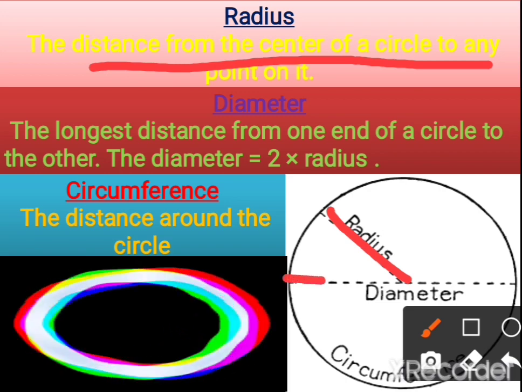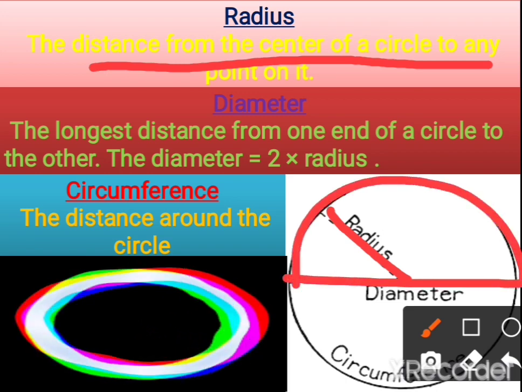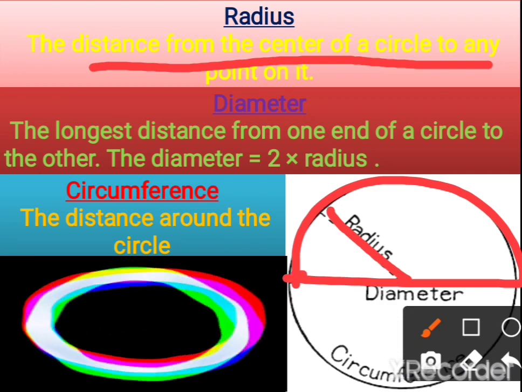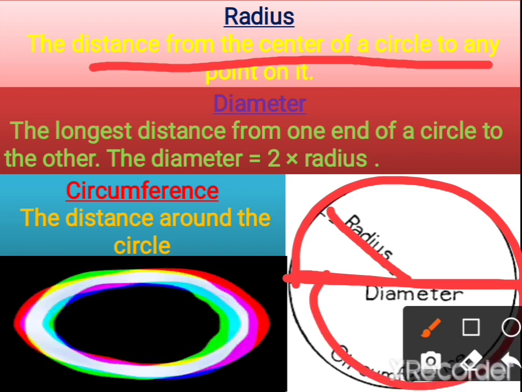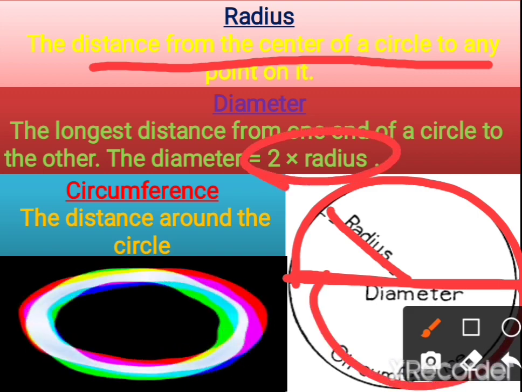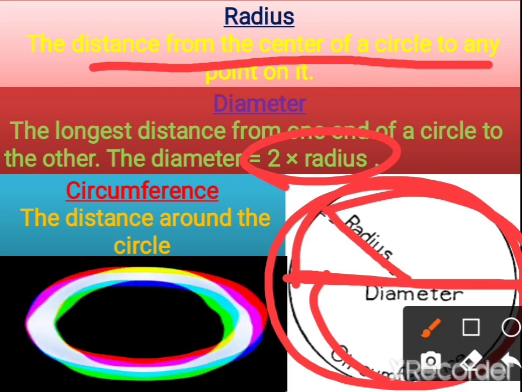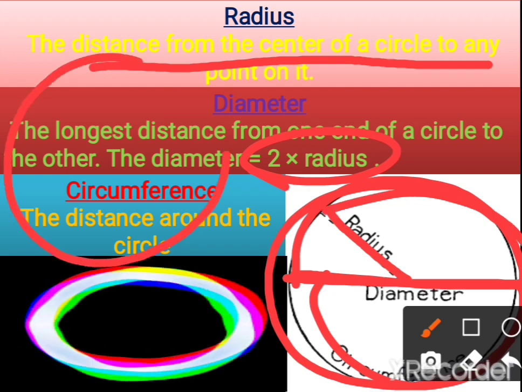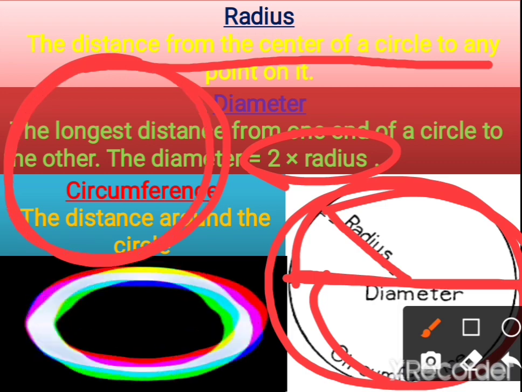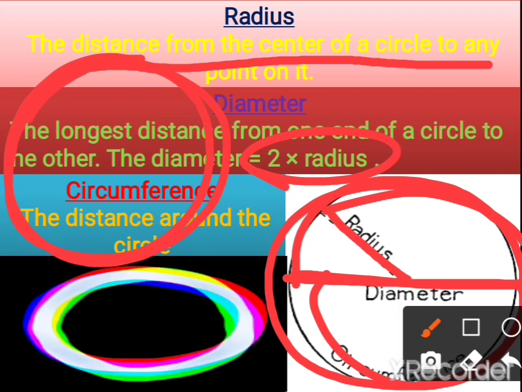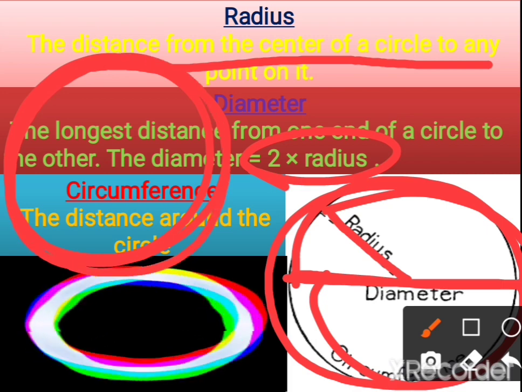Then diameter. Diameter, in short, we can say is the full width across the circle, twice the radius. See here, the formula is given: diameter is equal to 2 into radius. Then circumference. Circumference means the distance around the circle. If one circle is given, for example, this is the park. When you go for jogging, you are covering a distance, and that distance we will call the circumference of the park.